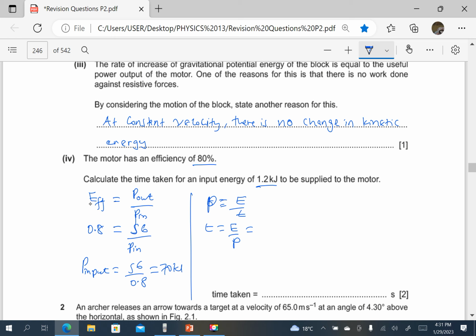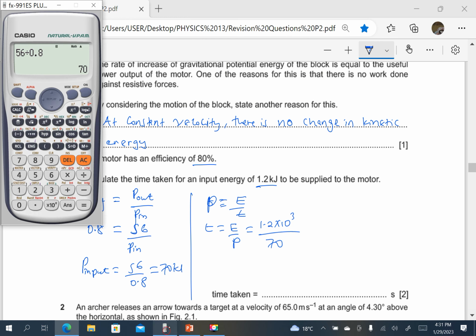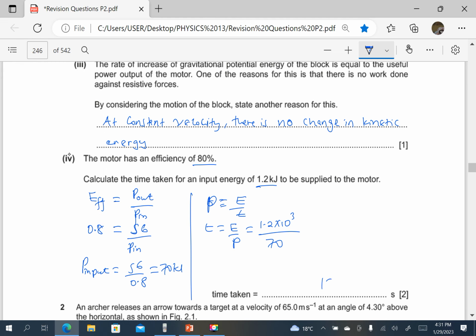So the input energy is 1.2 times 10 to the power 3 divided by the input power, which is 70 watts. So that is 17 seconds.